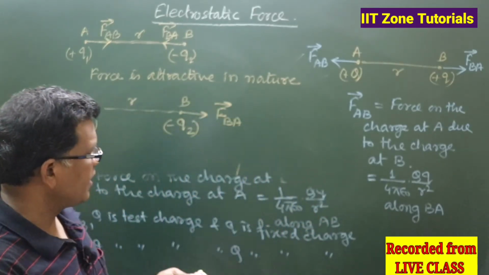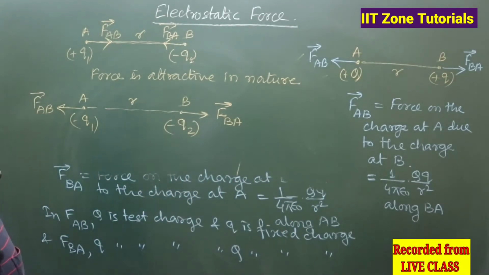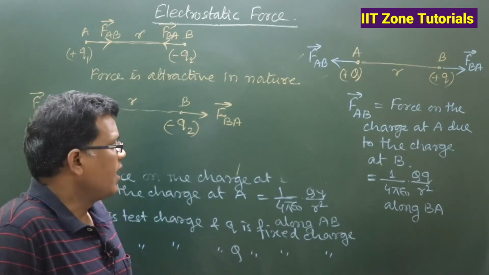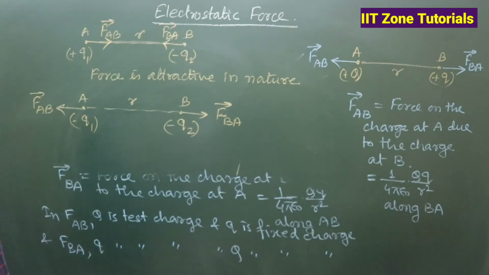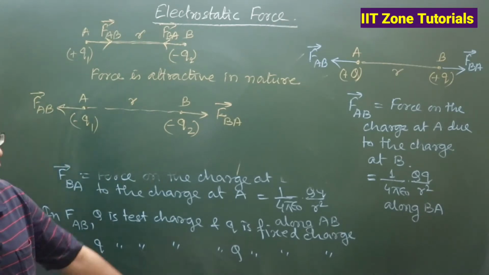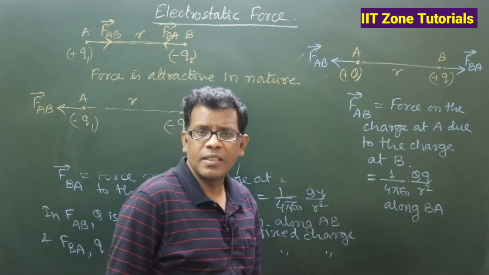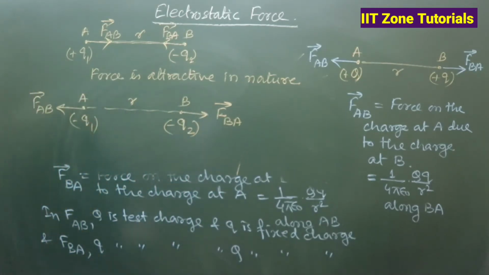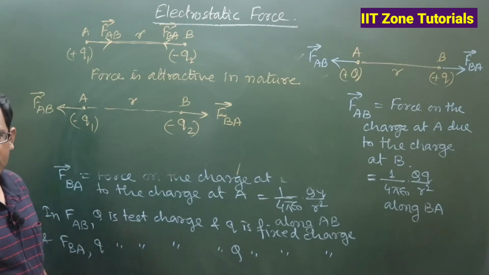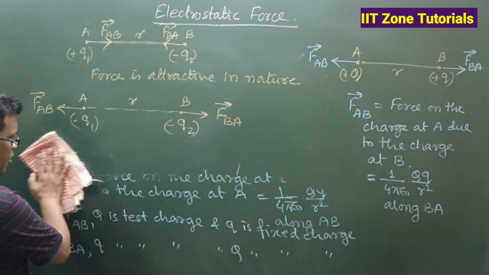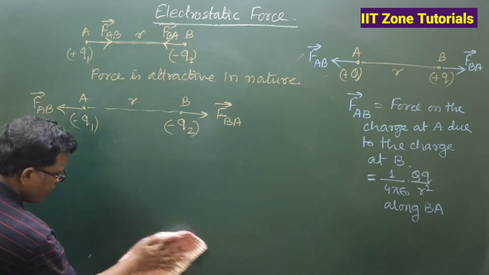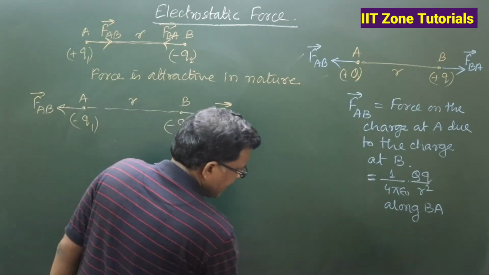So, this force is directly proportional to the product of the magnitude of the charged particles, and it is inversely proportional to the square of the distance of separation. Got my point? So obviously, as distance increases, the force of interaction will decrease.